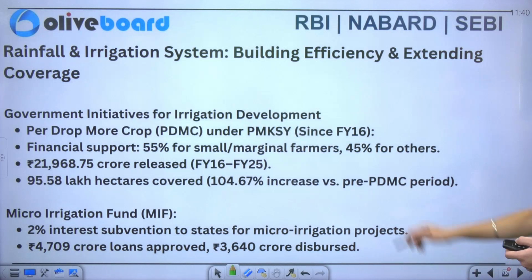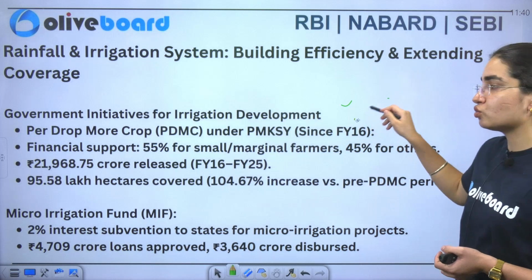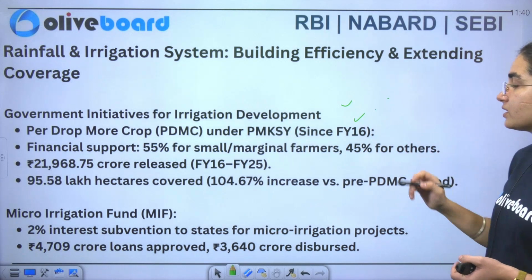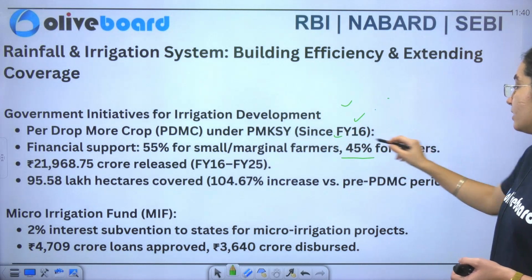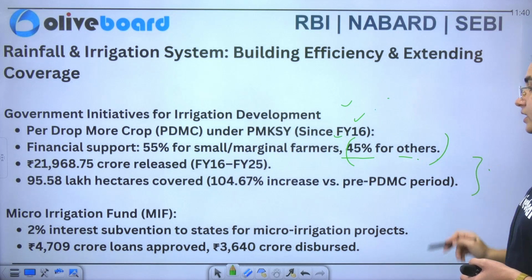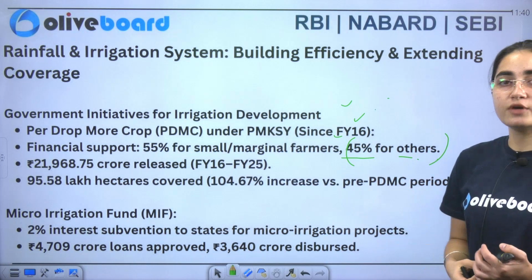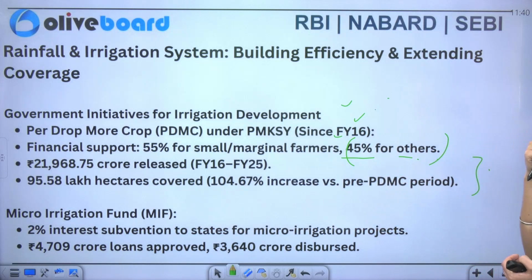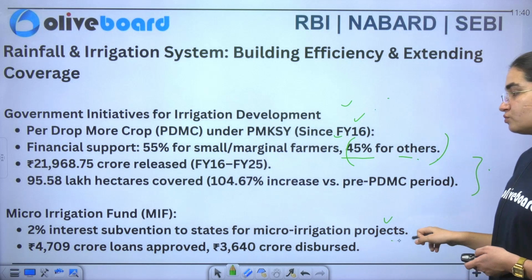Now we'll see the government initiatives for irrigation development. So this is Per Drop More Crop. Okay, that is known to everyone. How much financial support was given? 55% for marginal farmers and 45% for others. Now you can see what was allocated to it. Similarly, you have the Micro Irrigation Fund also, which includes 2% subvention to the states for micro irrigation projects.